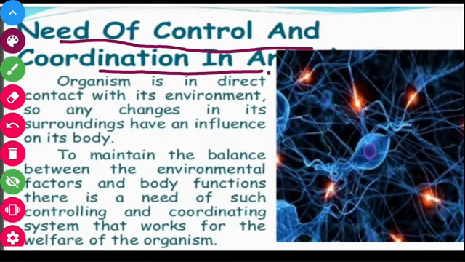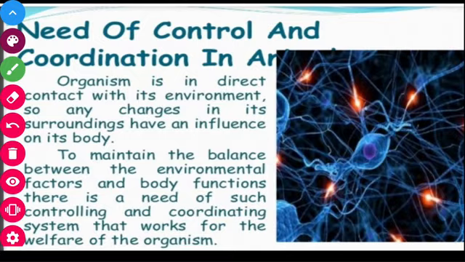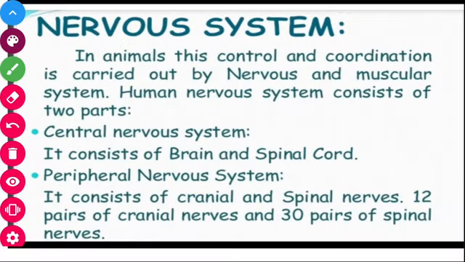As we know, the organism is in direct contact with its environment, so any change in its surroundings has an influence on its body. If any changes occur in our surroundings or environment, we are affected by that. To maintain a balance between the environmental factors and body functions, there is a need for a controlling and coordinating system that works for the welfare of the organism. So for our welfare, there must be a control and coordinating system in our body and in other organisms too.